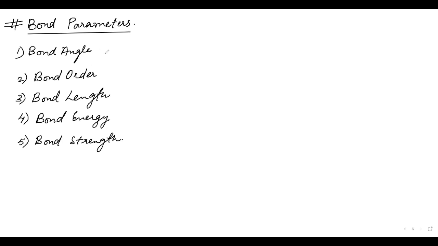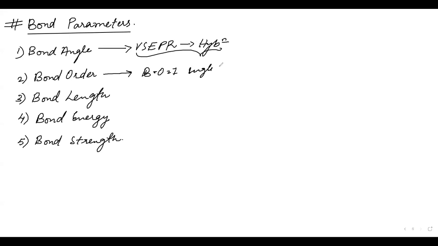For bond angle, where will you go? If you want to determine the bond angle, where will you go? VSEPR theory, yes, sir, and hybridization. In these we studied bond angle. Bond order, in a simple concept, if BO is equal to 1, that means single bond. If 2, then double. If 3, then triple. This way.